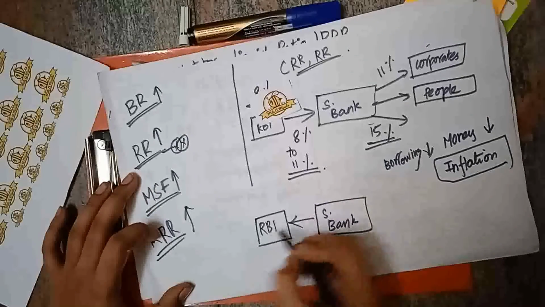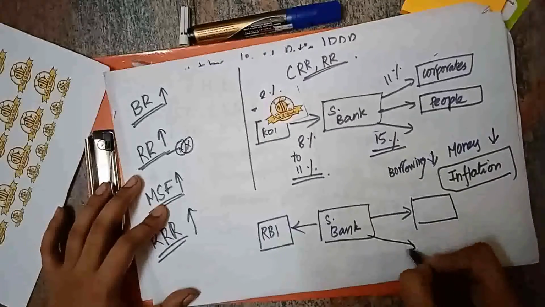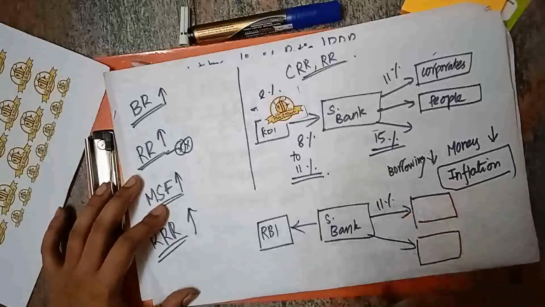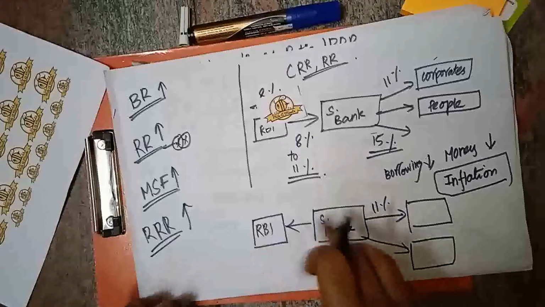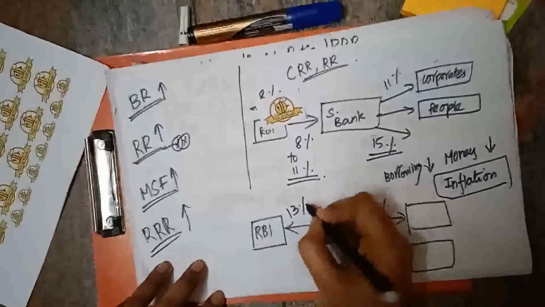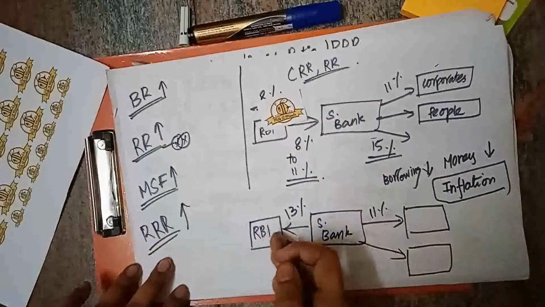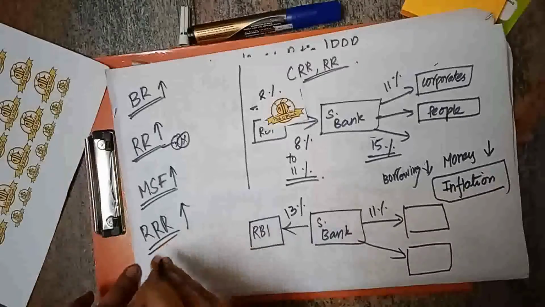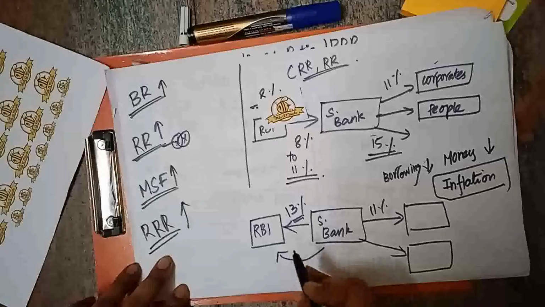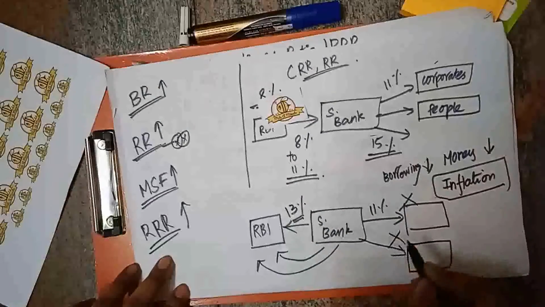So, if the scheduled bank is giving money to the corporates and people, it will give at around 11% here. And if the RBI has increased the reverse repo rate to 13%, say, then automatically the scheduled bank, which looks only for profit, will give the money back to the RBI itself instead of giving it to the corporates and people.